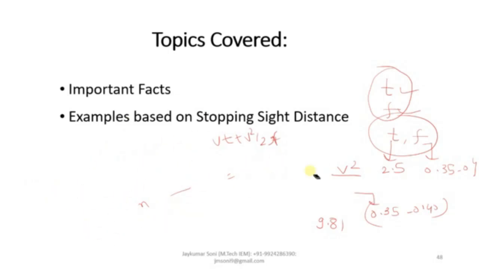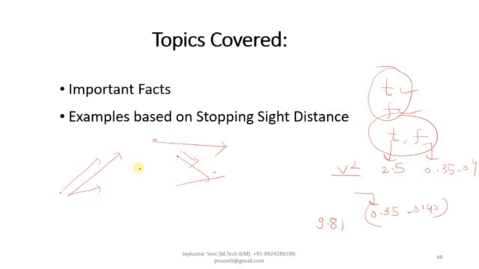Then another fact is regarding the gradient. Sometimes it may happen that the road on which the vehicles are traveling has an ascending gradient in this direction. The vehicle has to travel from this point to this point. And sometimes the road is in a descending gradient; the vehicle has to travel from top to the bottom. This is the descending gradient direction.